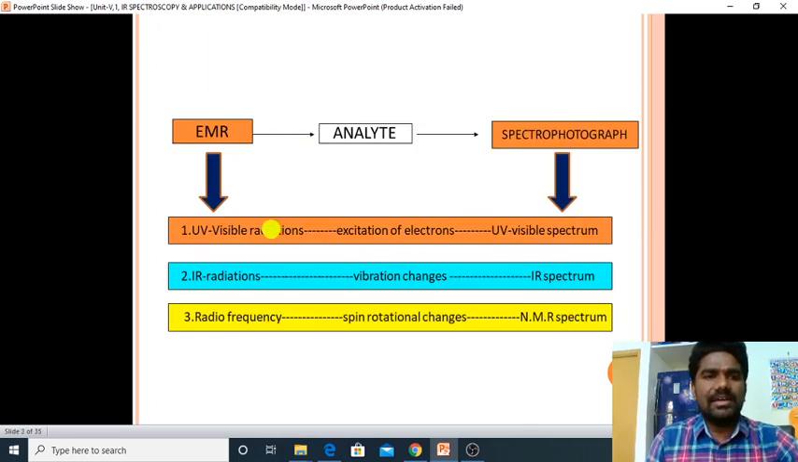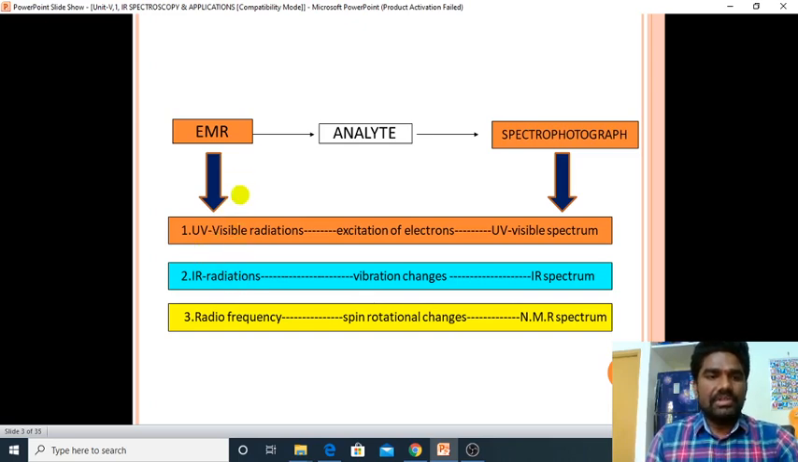Here, EMR means electromagnetic radiation. In the electromagnetic radiation, we have many types of radiations. For example, we have UV visible, IR, NMR, microwave, gamma, and X-rays. These are the types of electromagnetic radiations. Depending upon the absorption by the molecule, there is a spectrum.